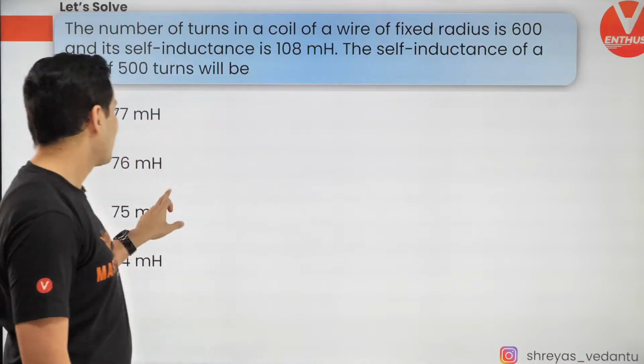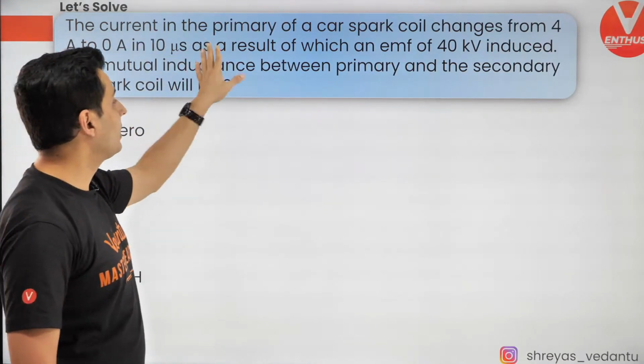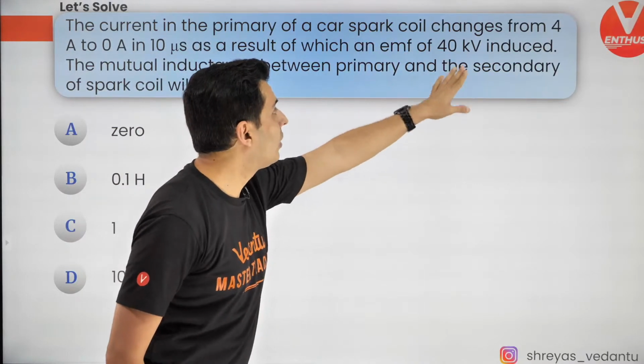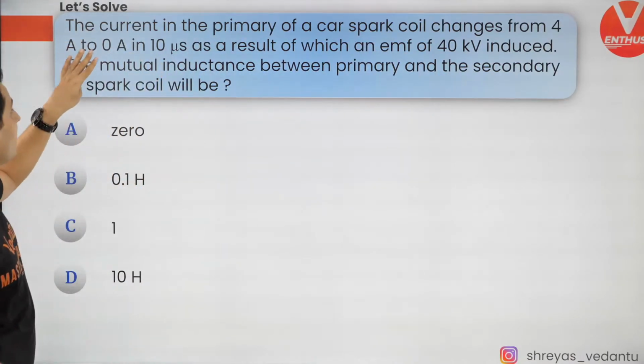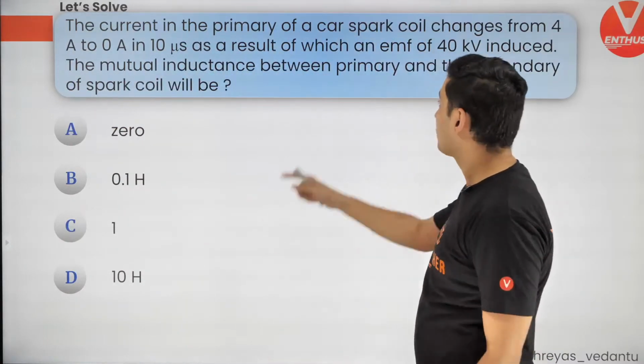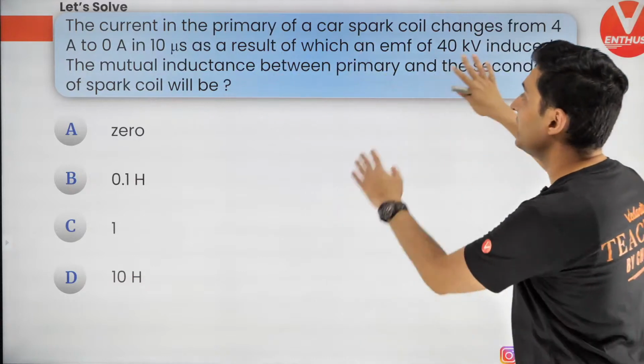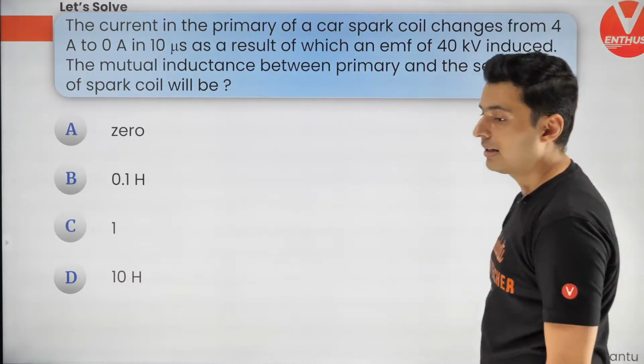Very beautiful. And last question coming up on your screen. The current in the primary of a car spark coil changes from 4 ampere to 0 ampere in 10 microseconds, as a result of which an EMF of 40 kilovolts is induced. What is the mutual inductance between the primary and the secondary coil?